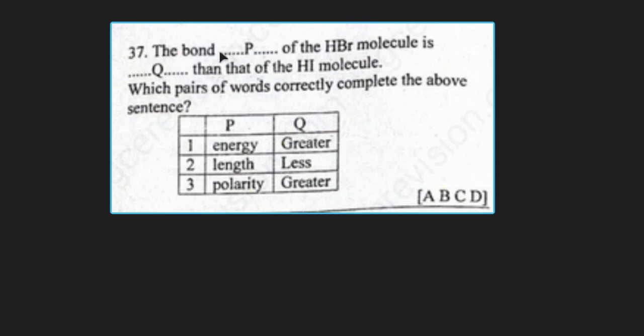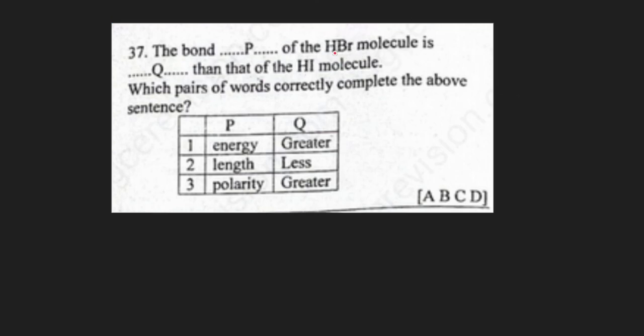37. The bond energy of the HBr molecule is dash, than that of the HI molecule. Which pair of words correctly completes the above sentence? So we want to look at energy. Bond energy is the energy associated with the particular bond.